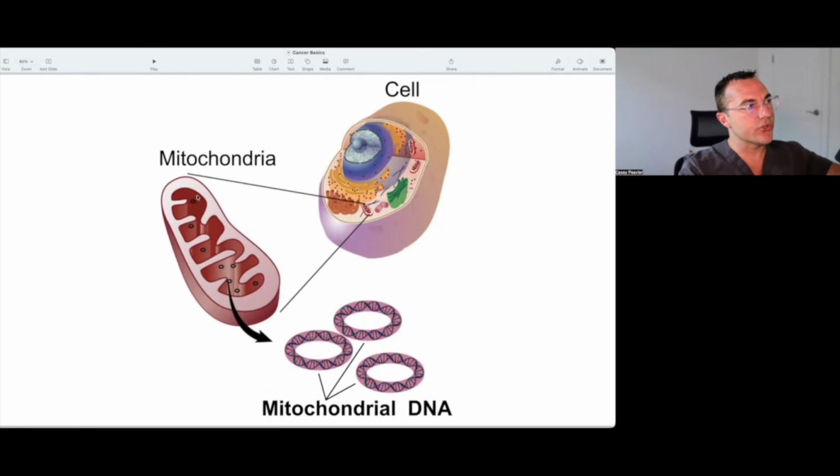Imagining we're zooming in, we see there's a little more detail in this particular picture. First of all, we have an outer membrane, we have an inner membrane, and we have a space in here. These little in-pouchings would be considered cristae. And then these little circular items are zoomed in again. We're also going to see that mitochondria have their own DNA.